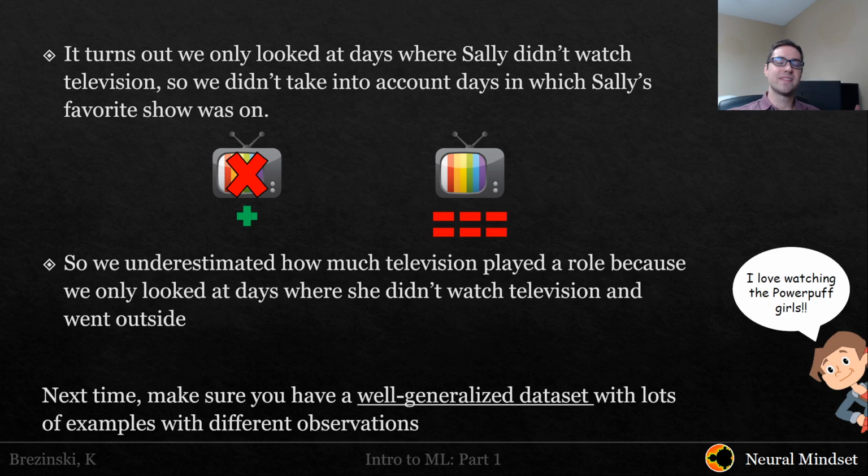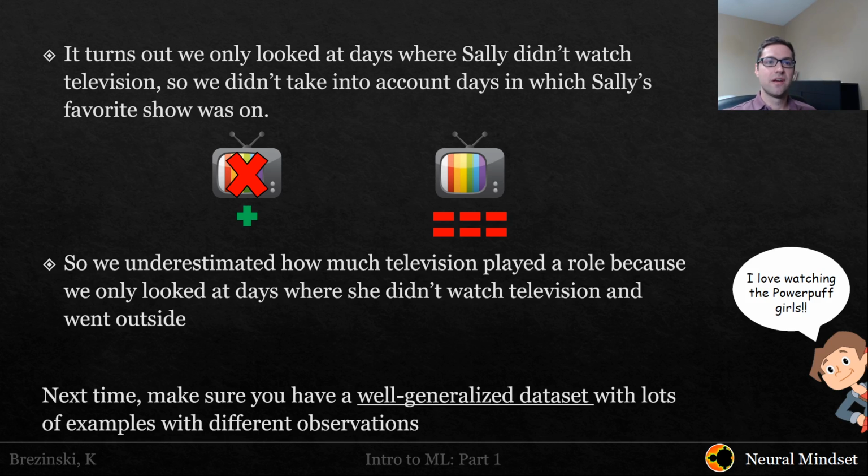So yes, we did look at examples where Sally's television show wasn't on, and we assigned it a positive, and it coincided with good accuracy for all our past observations. But we didn't take into account that when Sally's favorite TV show was on, perhaps it was her favorite TV show of all time, and it only showed during the summer when we were looking at our observations, where the weighting for her TV show being on was in fact six negatives.